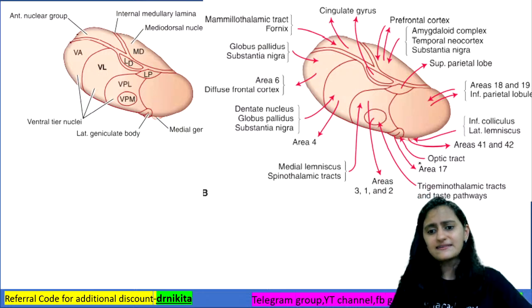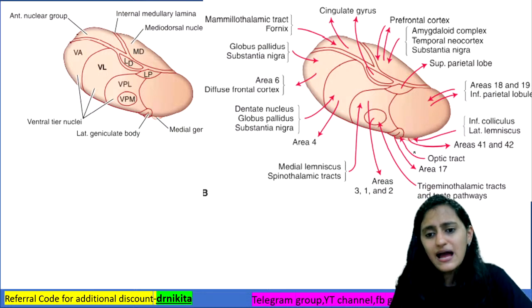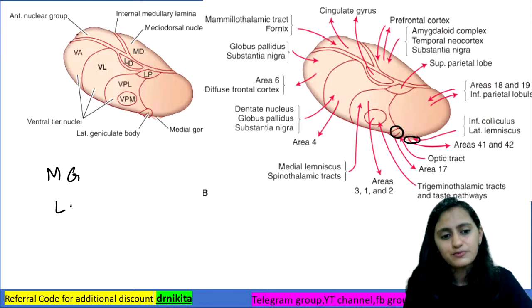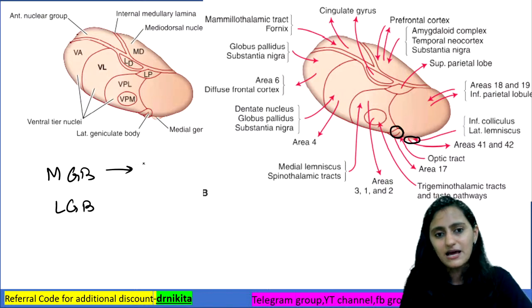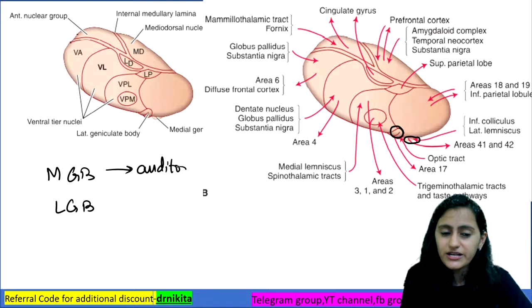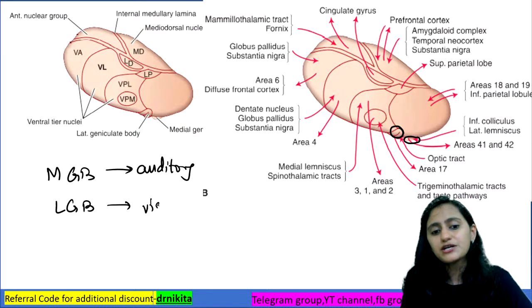The next thing that is important to know here: you have the medial geniculate body and the lateral geniculate body. What are the functions of these? Very, very important. Medial geniculate, lateral geniculate, parts of the metathalamus. So the medial geniculate body is your auditory pathway. The lateral geniculate body is your visual pathway.